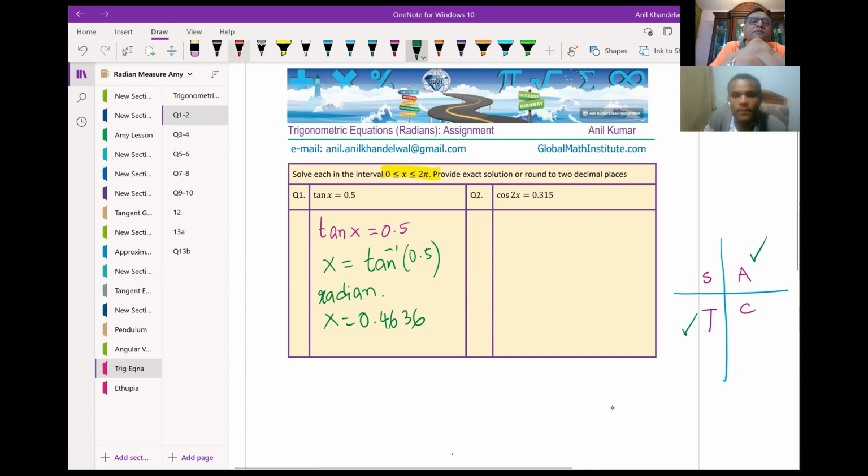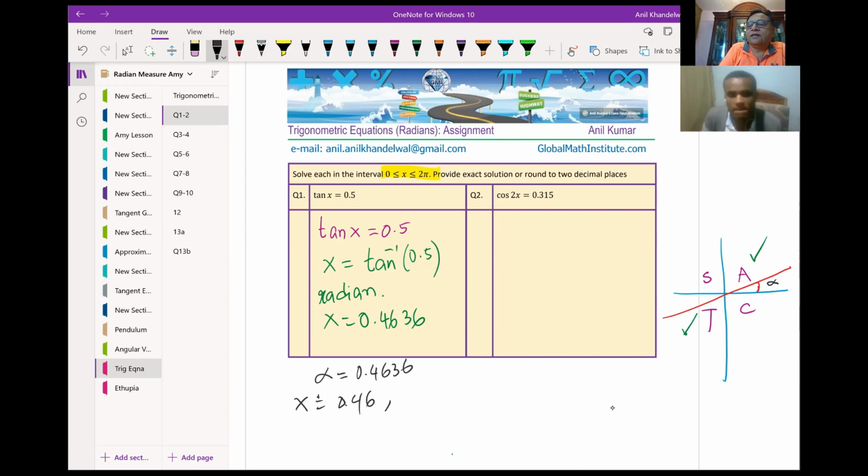So of course, we get one solution which is in quadrant 1, and let us say that this is kind of like this, right? So we got one acute angle here. So I say always, we have got the acute angle. I'll call this acute angle alpha, right? So I'm saying the x value in our case is alpha, right? So for this, we know alpha is basically 0.4636, correct? So the x value, we can round this to two decimal places and we can write this as 0.46, right?